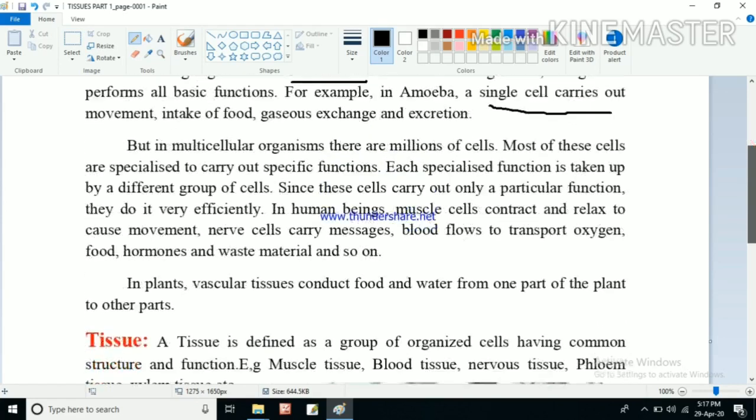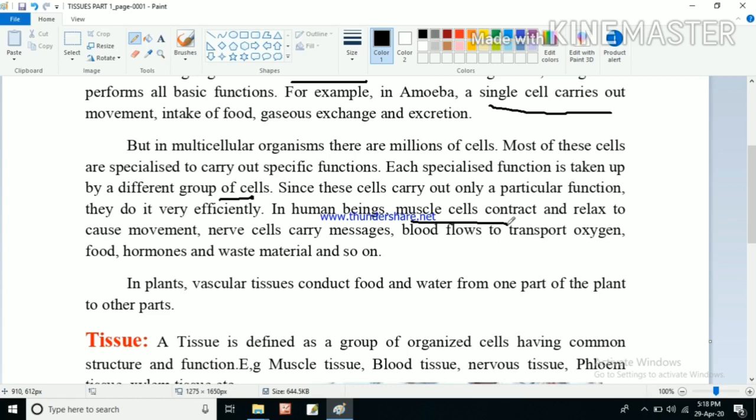Each specialized function is taken up by a different group of cells. So different functions are taken up by different groups of cells. All the cells are not doing the same thing. In humans, muscle cells contract and relax to cause movement, and that's why our body moves.